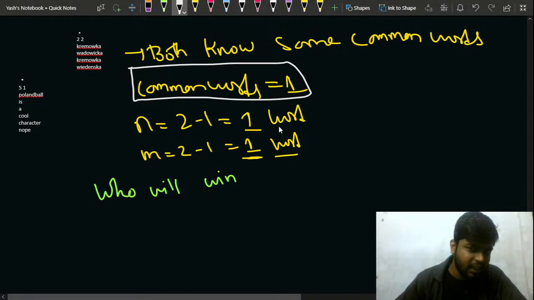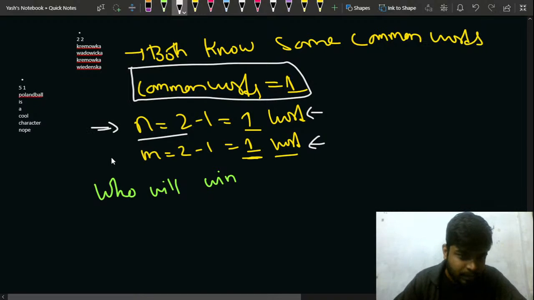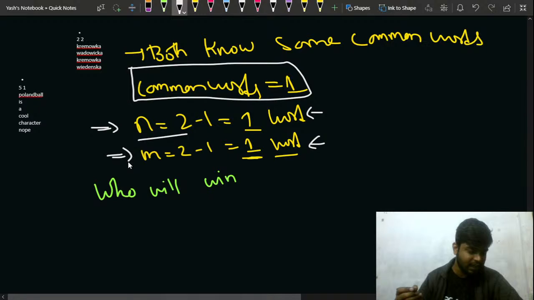Because if you see these words, these words are unique to both, right? The n number of words are unique to the first player after subtracting the common words, and m number of words are unique to the second player, right?